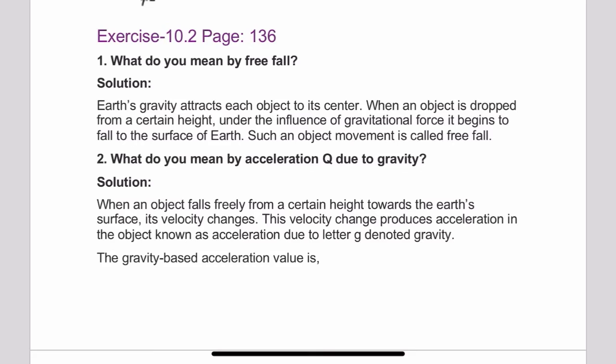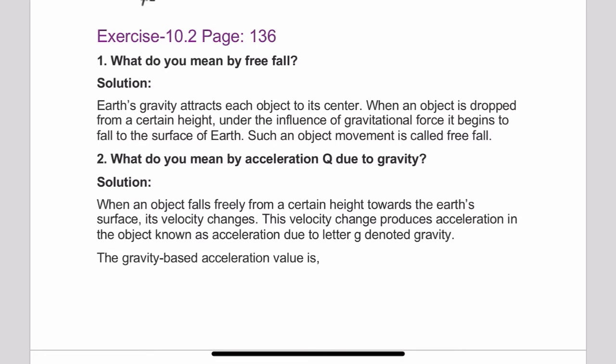Now second question is, what do you mean by acceleration due to gravity? Acceleration due to gravity, which is denoted by small g: when an object falls freely from a certain height towards the earth's surface, its velocity changes. Obviously its velocity will increase because it is moving in the direction of the force. The force of gravity is in the downward direction, and the object is also falling in the downward direction. That is why the velocity of the object will increase.